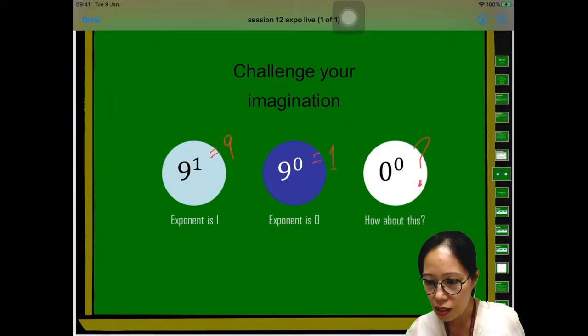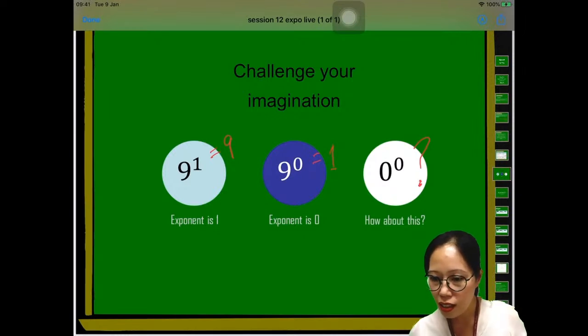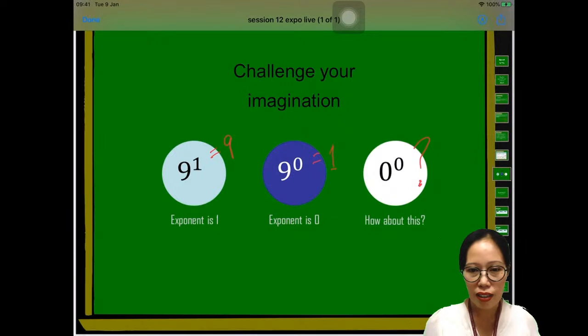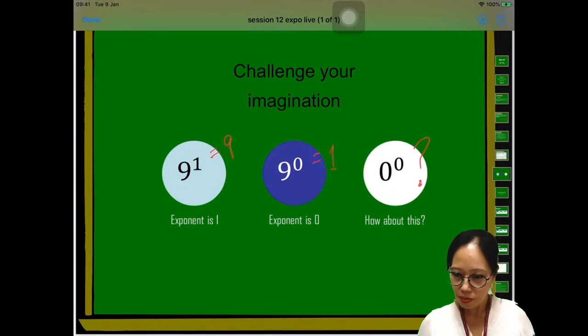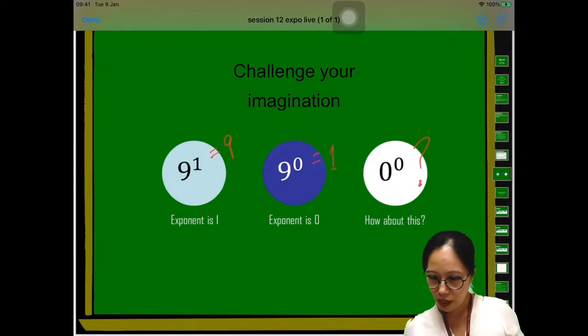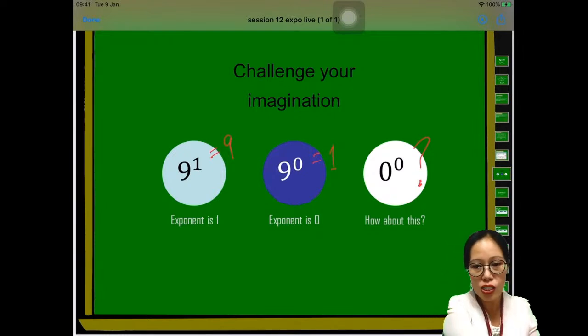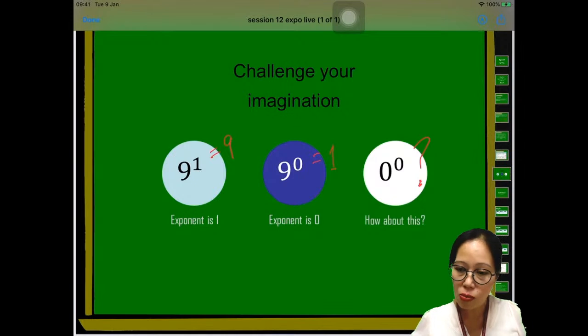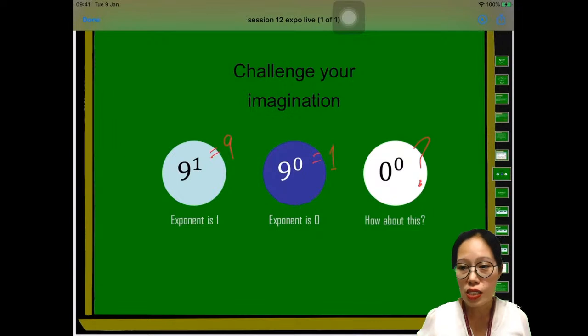What about the rest? I cannot see here yet, so I'm going to wait a little bit so I can give you some points. I cannot see any correct answer here yet. Okay, so 0 raised to 0 is... Alright, let's wait a little bit. Okay, no one answered it yet. My question, I'm going to repeat again. My question is, what is the answer of 0 raised to 0? Are you with me, guys? What is 0 raised to 0?